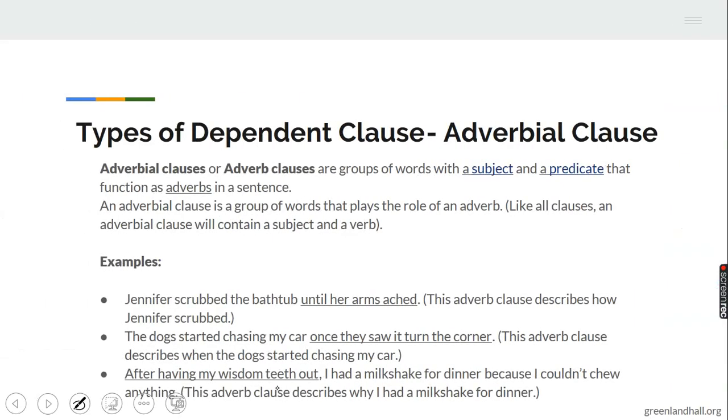Then the other one is the adverbial, which performs the function of an adverb. An adverb will modify a verb, modify an adjective, or another adverb in a sentence. I told you an adverb. I once taught you this. I taught you this some weeks ago. I said an adverb can modify a verb, it can modify an adjective, and it can modify another adverb in a sentence. You can see these examples.